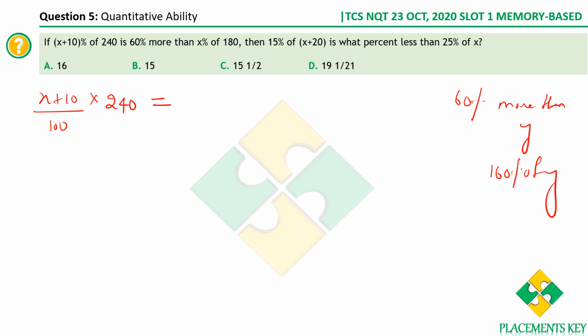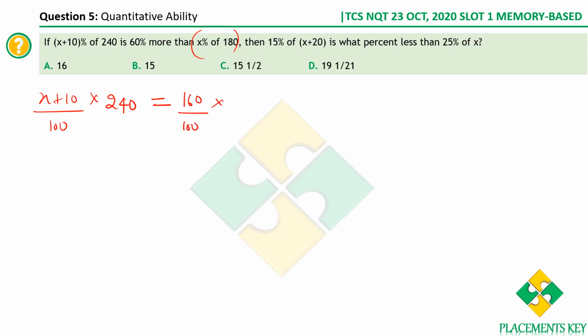We already have 100% of y. Okay, y is 100%, right? We already have 100% of y. Now we have 60% more than it. So it is 160% of the given value, right? I hope this idea is clear. Therefore, 60% more than this value is what? 160% of the value. I'm writing it here. 160% of the value. Value is what? X by 100 into 180.